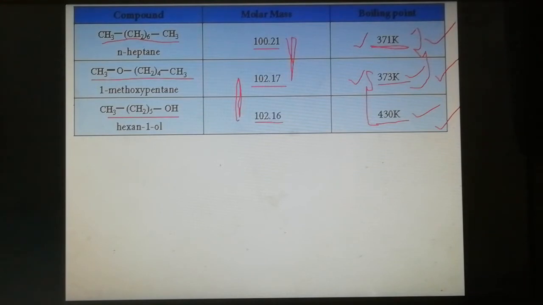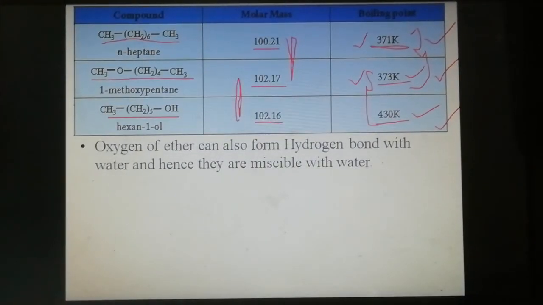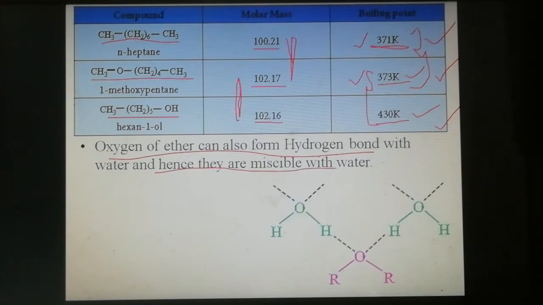The oxygen of ether can also form hydrogen bonds with water. Due to the formation of hydrogen bonds, ether is miscible with water. The hydrogen bonding is shown in the display: ROR is the ether, and the oxygen in the ether contains two lone pairs of electrons. These two lone pairs form hydrogen bonds with hydrogen in water. The dotted line indicates a hydrogen bond.